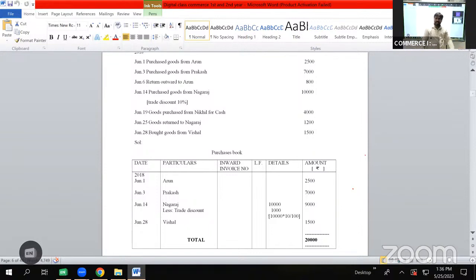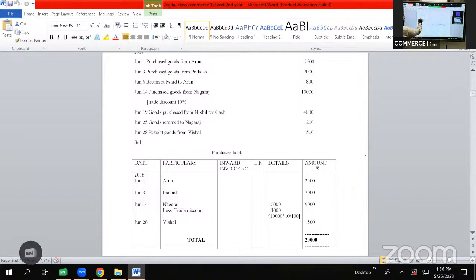And the simple technique for calculating 10% is we need to reduce 1 zero. From 10,000 reduce one zero, it becomes 1,000. Either we can go with the technique or we can go with the calculation. The answer will be the same. What is the easy way to find 10%? Reduce one zero from the number of zeros. If you go through the calculation, even then the value will be the same. So 10% of 10,000 is 1,000. Subtracting trade discount of 1,000 from total purchases 10,000, the leftover value 9,000 will be shown in amount column.